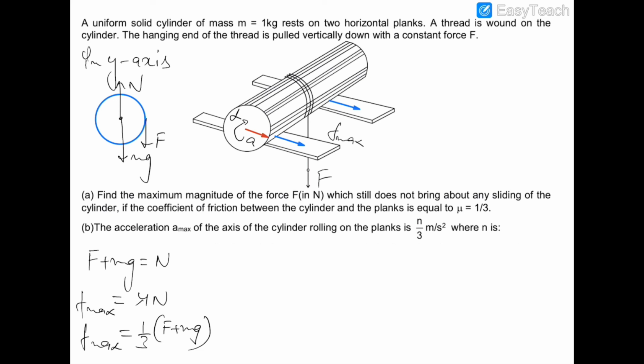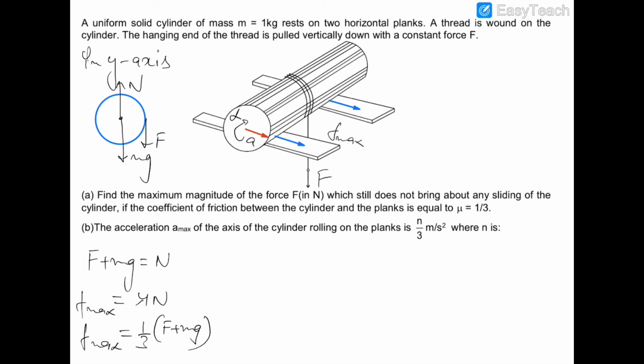Because if friction is greater than this value, then there would be sliding occurring, because friction can prevent the sliding till this value only. So we are considering the boundary conditions.